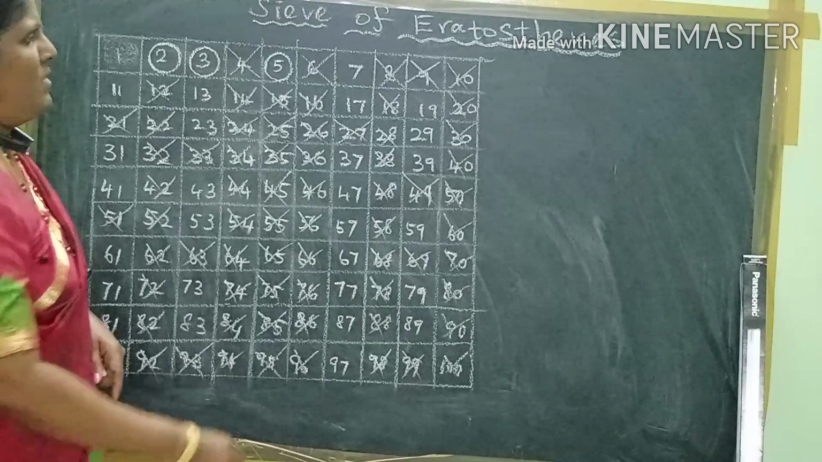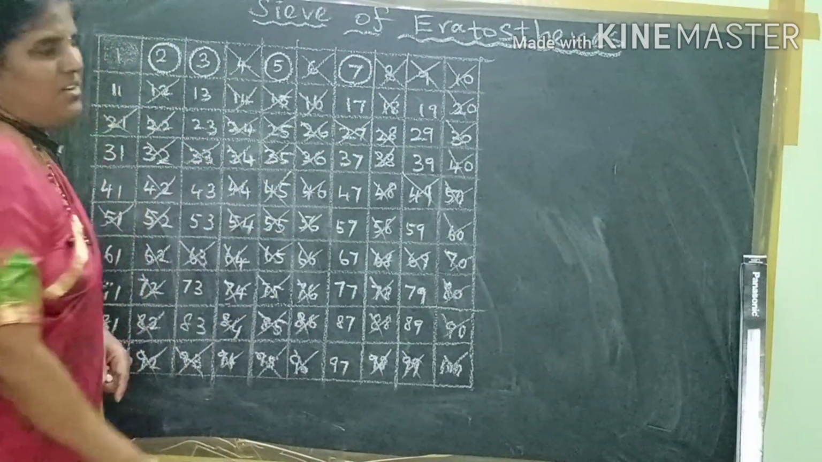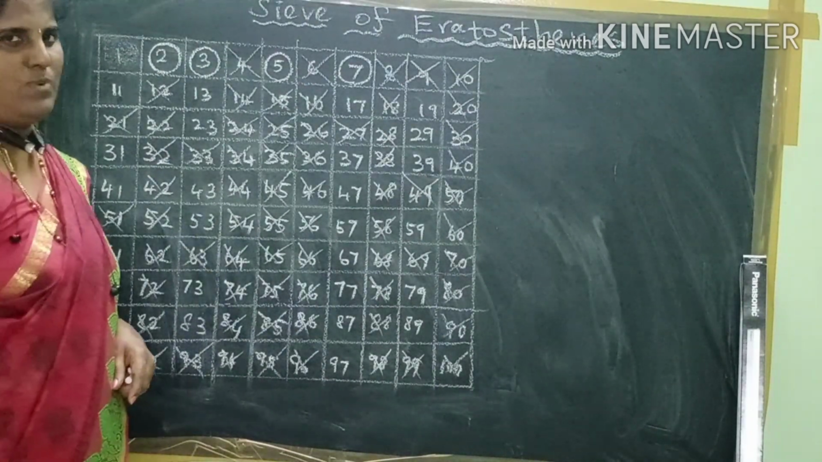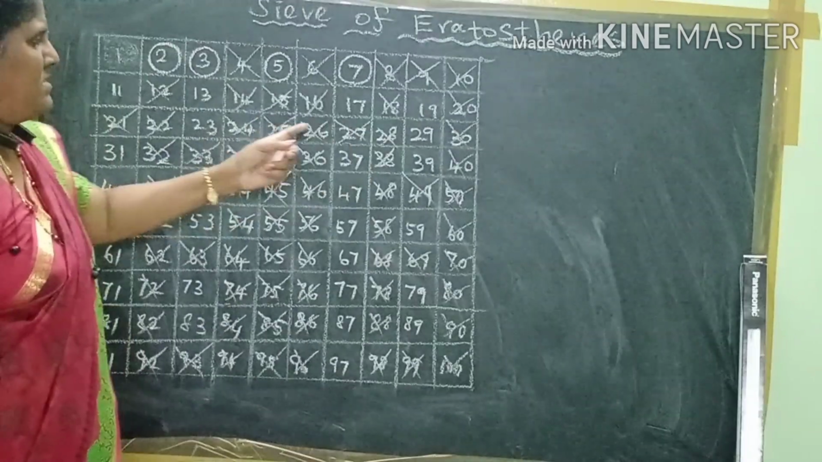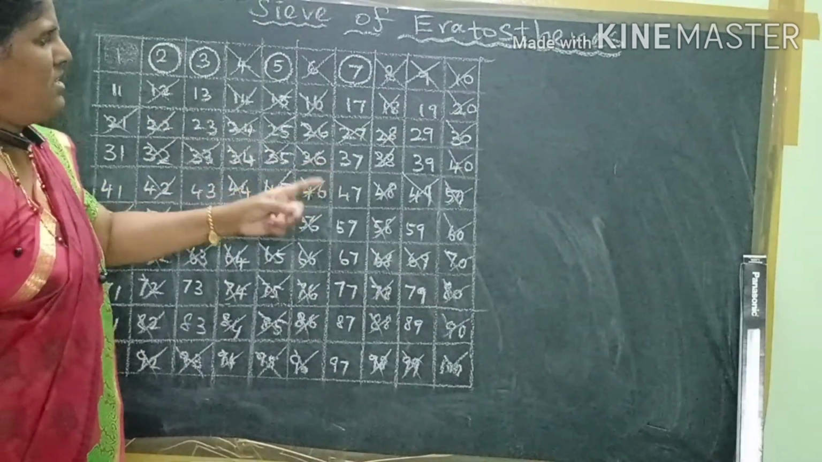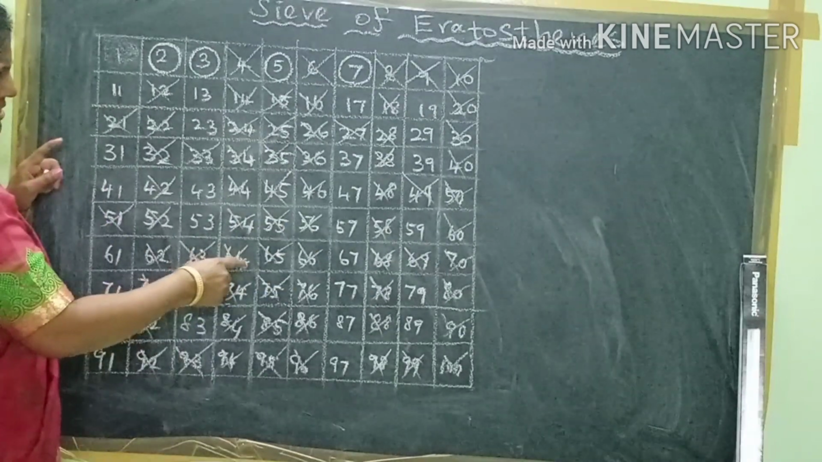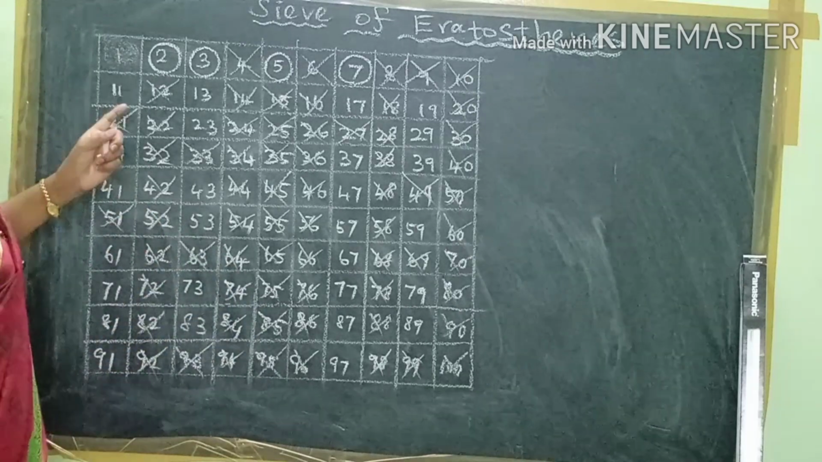Next, what are the remaining in the first row? 7. 7 is a prime number. Here 1 7s are 7. Yes or no, children? Next, in the 7 table, you know the 7 table: 1 7s are 7, 2 7s are 14. If any multiples of 7 are there, you just cross them out. Yes or no? Yes. Okay.